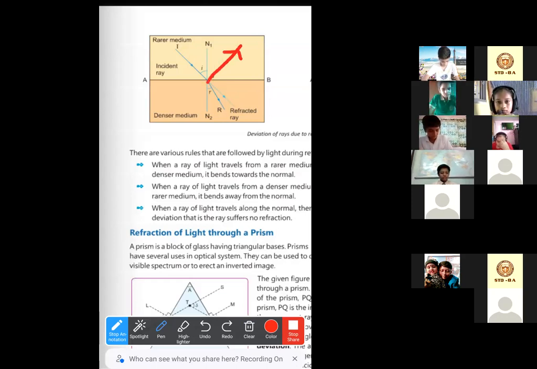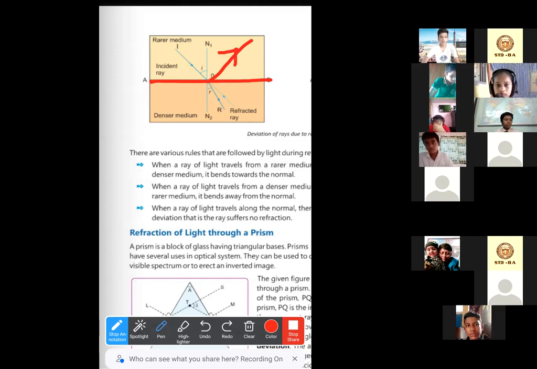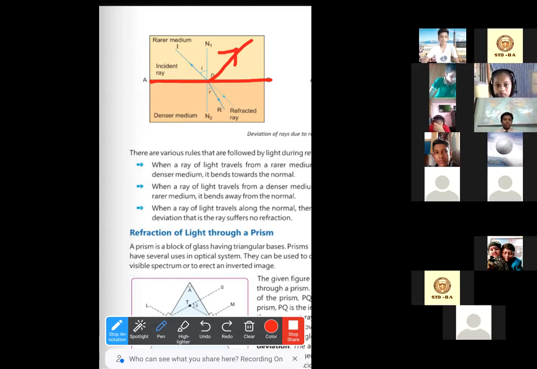But here we are reading about refraction. Refraction will always happen inside the denser medium. So this ray will be called the reflected ray, whereas this bent ray inside the denser medium will be called the refracted ray. So here is the basic difference between the reflected ray and the refracted ray.